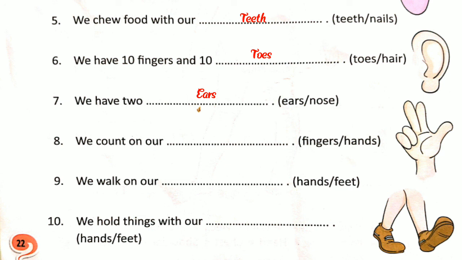Okay, very good. Now number 8, we count on our fingers. And then number 9, we walk on our feet. Very good. Now number 10 and last, we hold things with our hands or feet. We hold things with our hands. So children, you all understand about unit number 18.